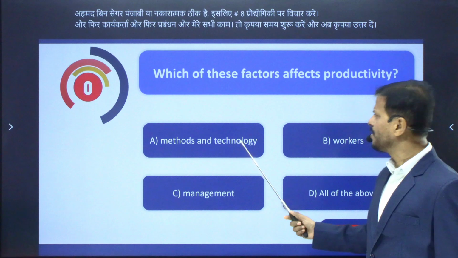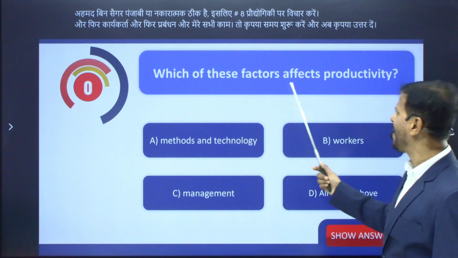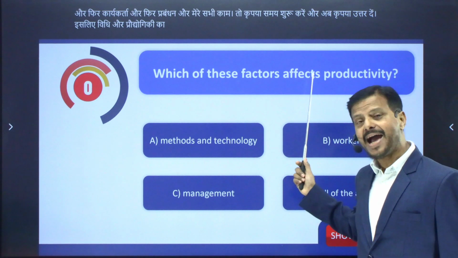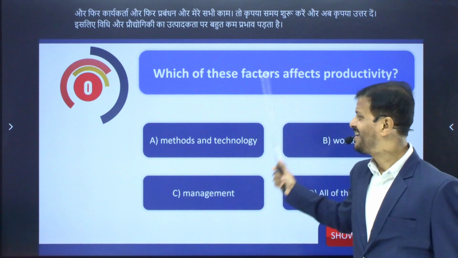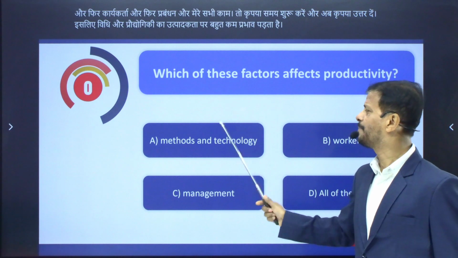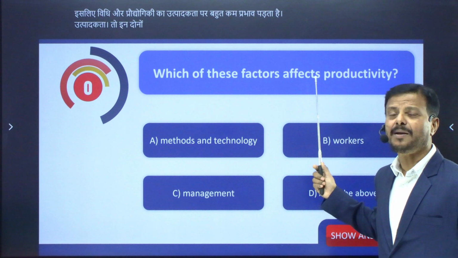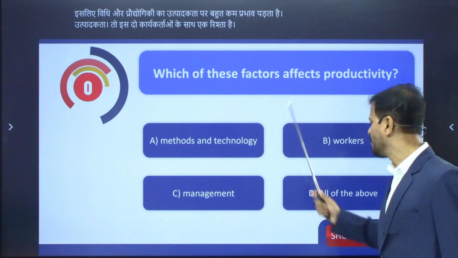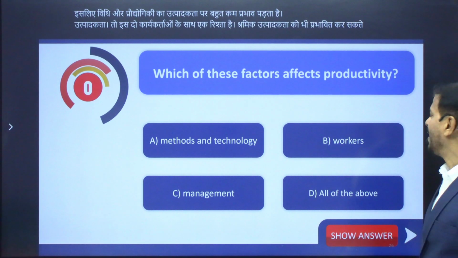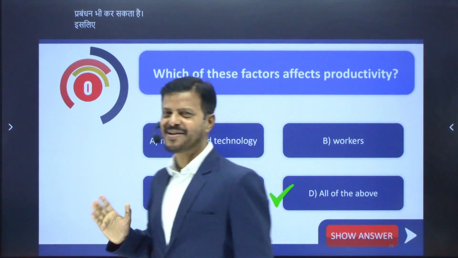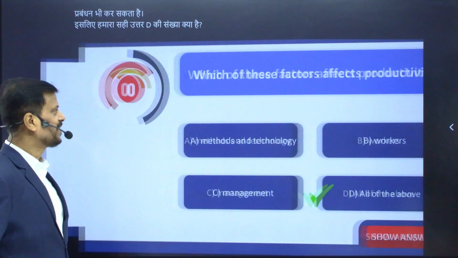Method and technology have a great impact upon productivity. The higher the technology, the higher the productivity, so there is a direct relationship between these two. Workers can also affect productivity. Management can also. That's why our correct answer is number D. Are you getting it?